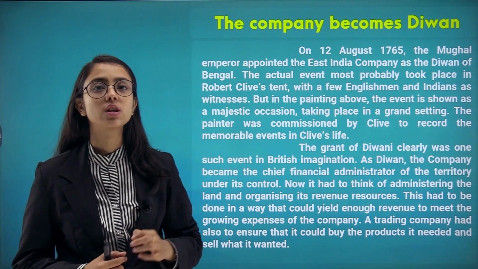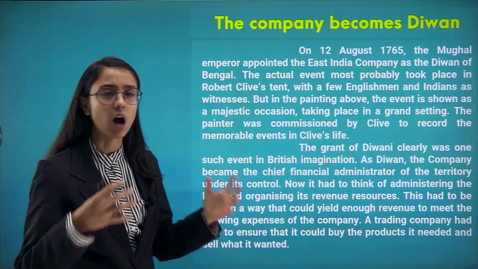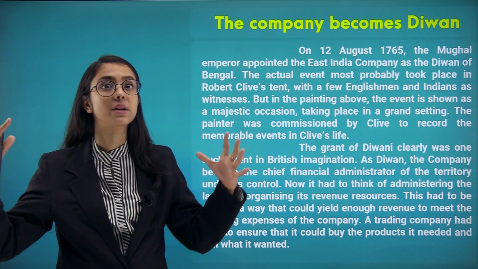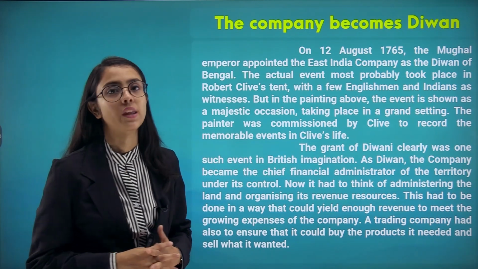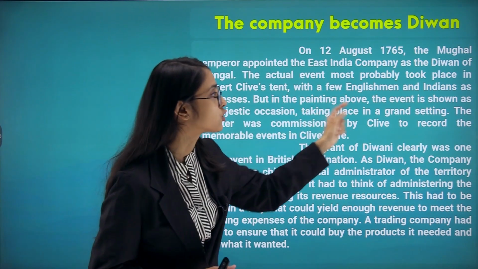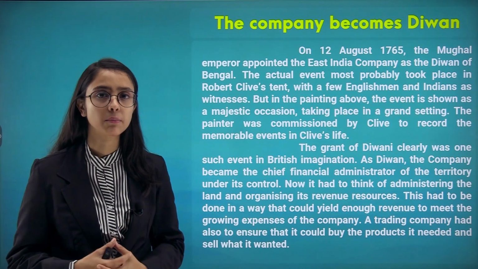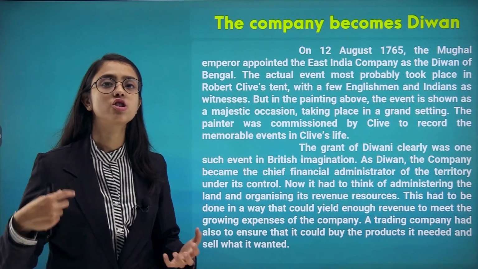So the actual event most probably took place in Robert Clive's tent. So how did it take place? Was there any big extravagant function? No. It took place in Robert Clive's tent with a few Englishmen, probably the officers and governors at that time, and in the tent they signed a treaty.